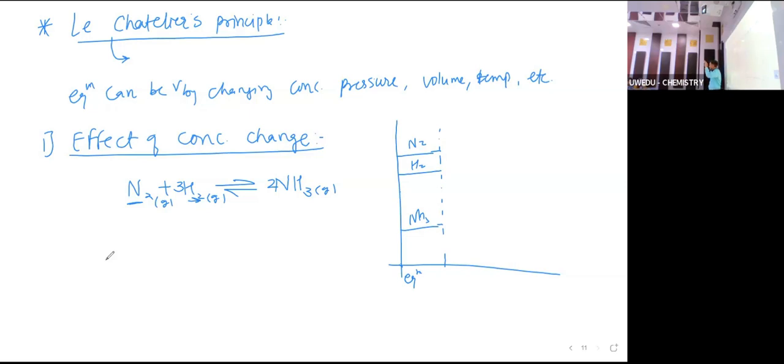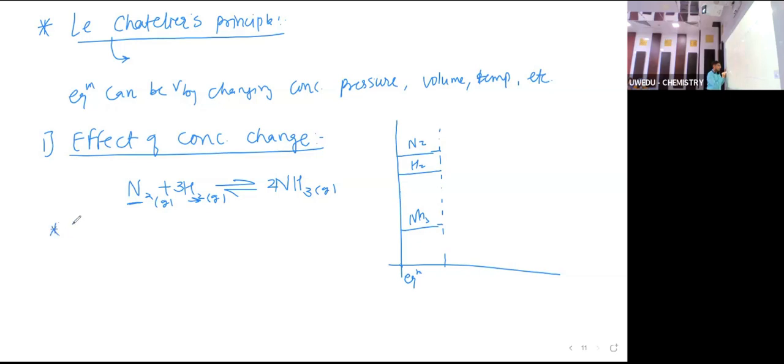Or if we decrease the concentration of ammonia, it tries to increase, so the reaction goes forward. If I increase the concentration of ammonia, it will try to decrease, that means reverse.